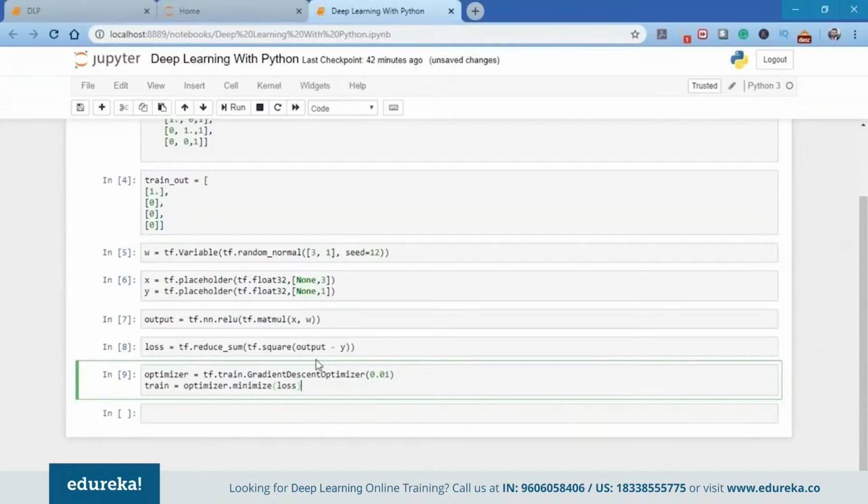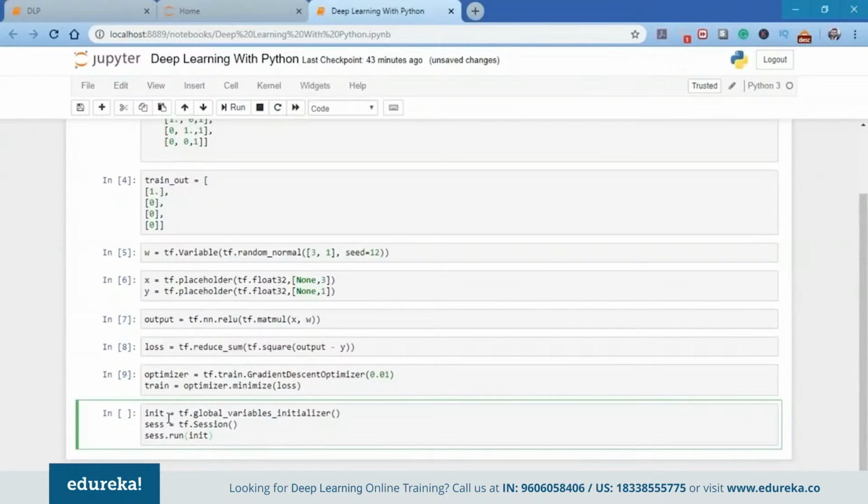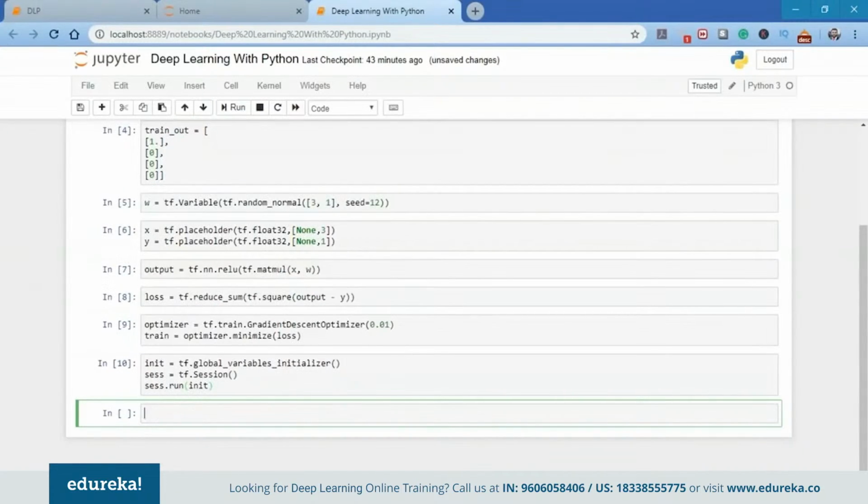Now the next step is to initialize the variables. Another important thing to know here is that the variables are not initialized when I use the tf.Variable method. So for that, I need to explicitly initialize all the variables in a TensorFlow program using the following code. As you can see here, I have init, and I'm going to use tf.global_variables_initializer. That will initialize all the variables that I have placed under tf.Variable. So let me run it.